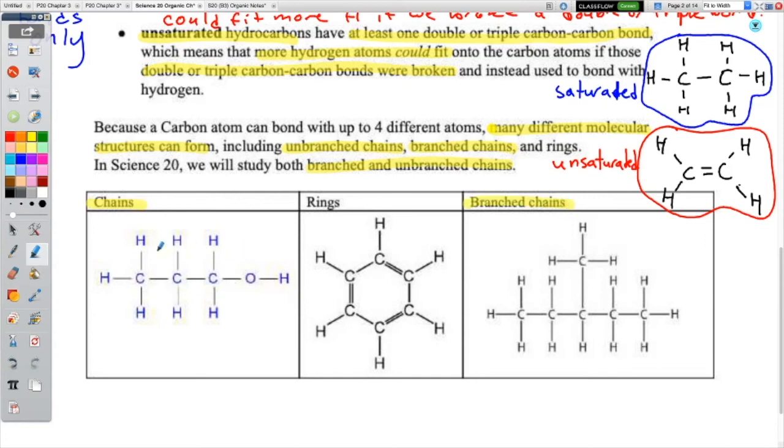Notice how this one looks like one continuous chain, right? It's just one long pathway of carbons. This one has an oxygen, which we're not going to deal with, but you can put them in there. Notice how this one has the main chain, like the main road, and then a little side road, a little pathway off. We call that a branch. It's like the trunk of the tree and a little branch. We are going to deal with those, not in this topic, but in the next topic.